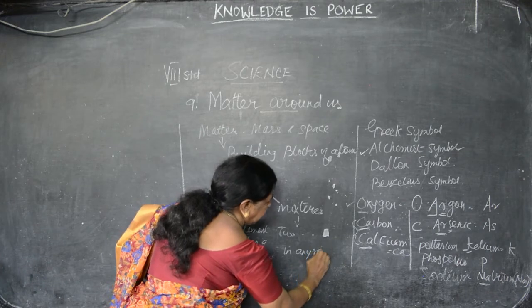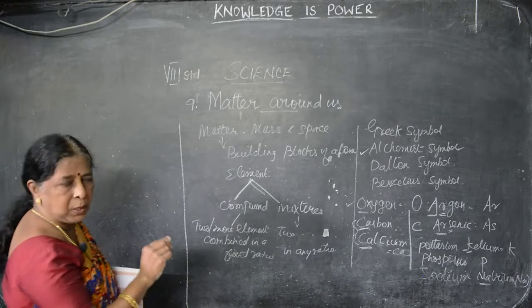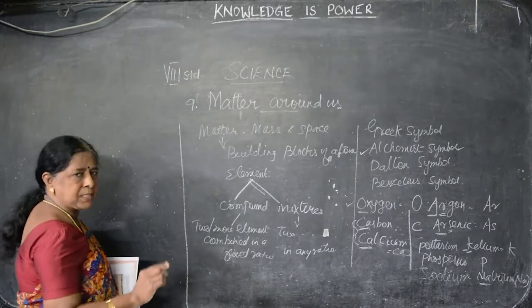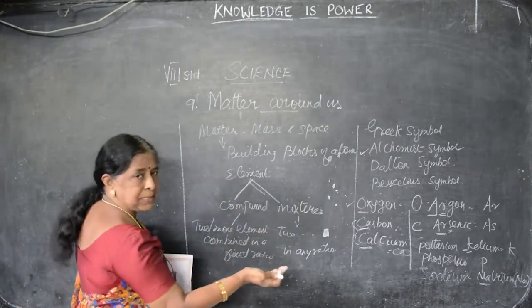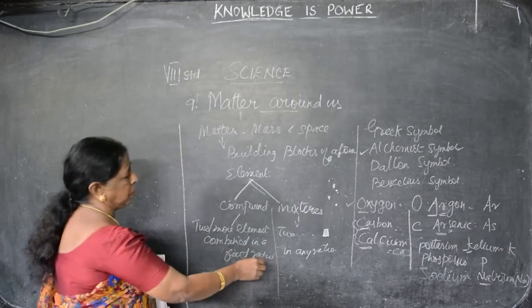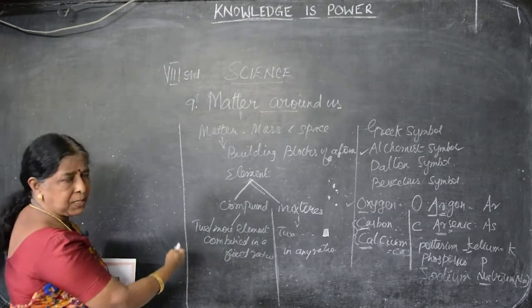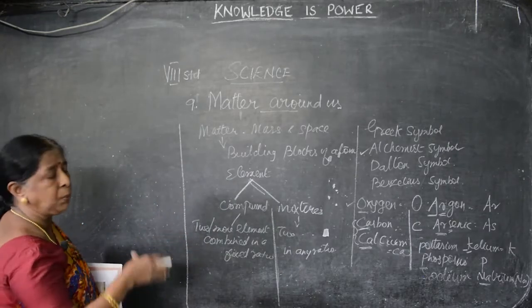There is no fixed composition here. Clear? So, compound, 2 or more elements combined in a fixed ratio. Mixture, 2 or more elements combined in any ratio. Then we have to see the differences between compound and mixture. After the reaction, they form a new compound, a new substance.